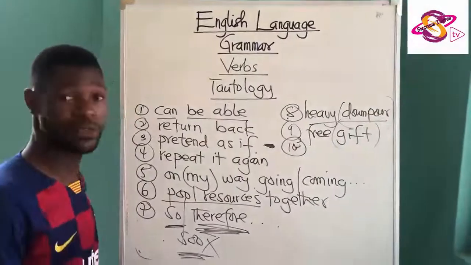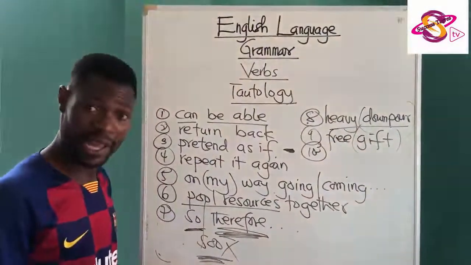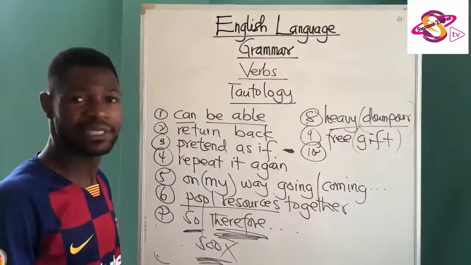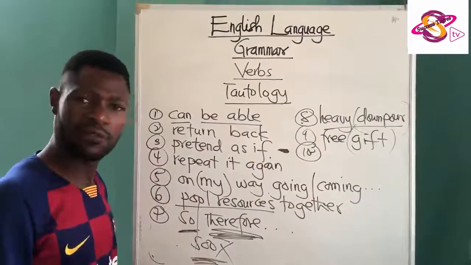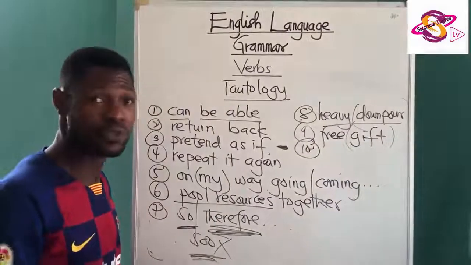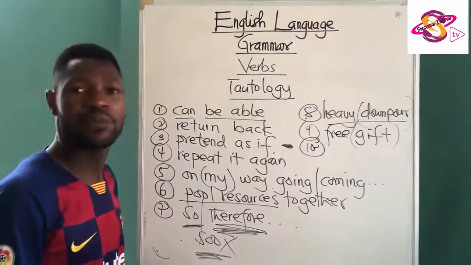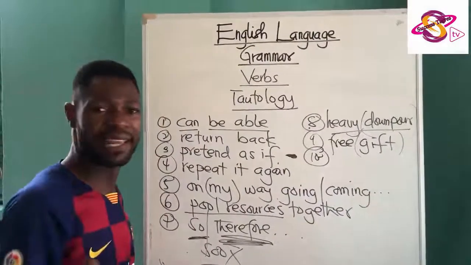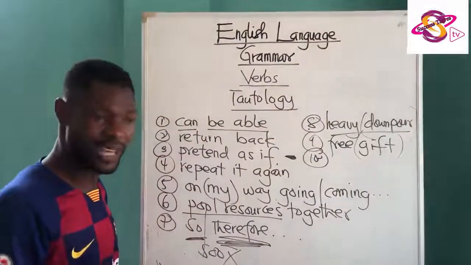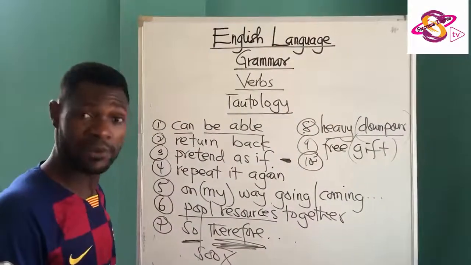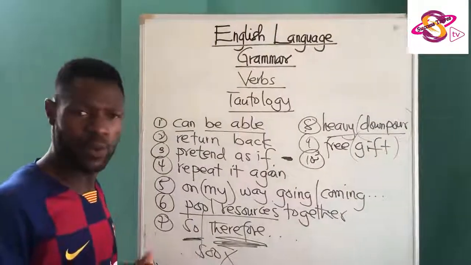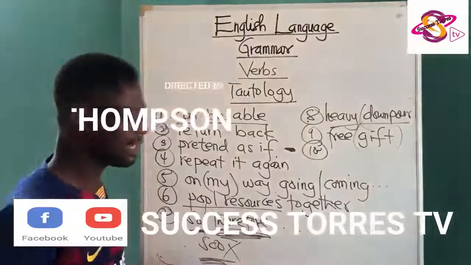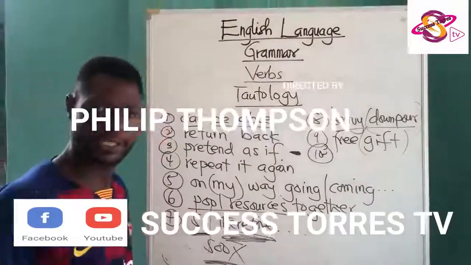That's all. The same applies to the word "kneel." Those of us in school, past seniors, hey! If you see someone in class 6, you say, "Kneel down." The voice alone will kill you. You have knelt even before he asked you to do so. So "kneel," you don't need to bring "down" for the person to go down, because of course you don't expect him to kneel in the air. So when he kneels, you know he's going to the ground. That is why some seniors, the correct ones, will tell you, "Go down." That is acceptable. Go where? Down. But when you kneel, we know you are going to the ground. So you don't need to bring "down." That is about some few words that look tautologous in the English language.